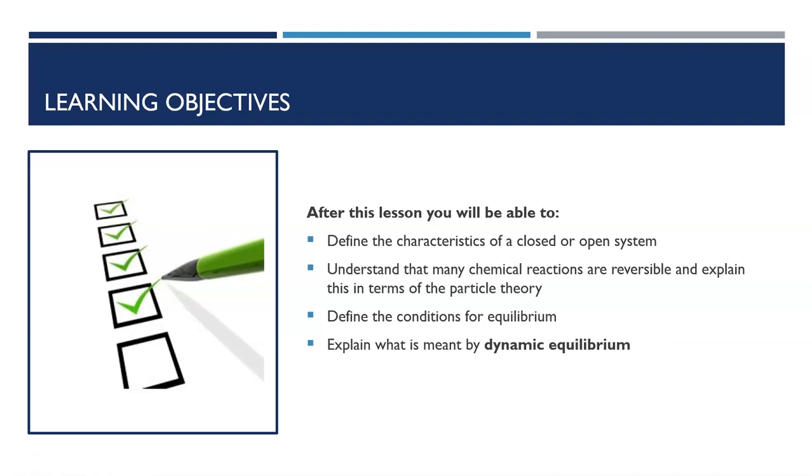So the key things you need to be able to do following this video are being able to define the characteristics of a closed or open system, understand that reactions are reversible and be able to explain this in terms of particle theory and collisions, define the conditions for equilibrium, and what is meant when we use the term dynamic equilibrium.